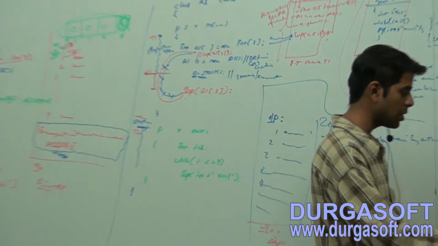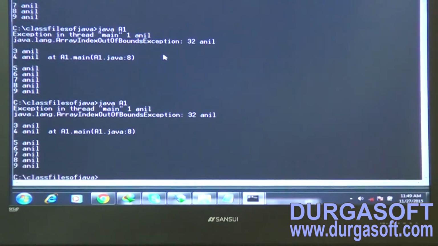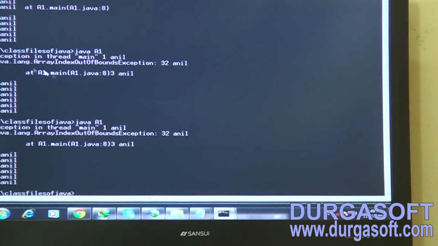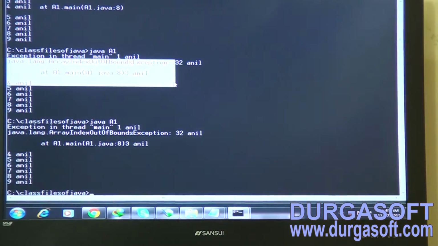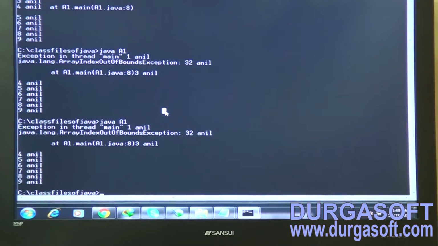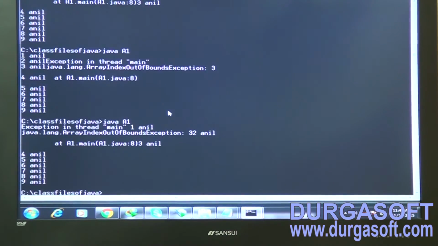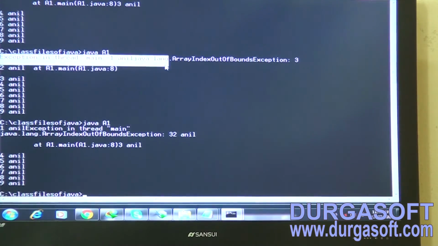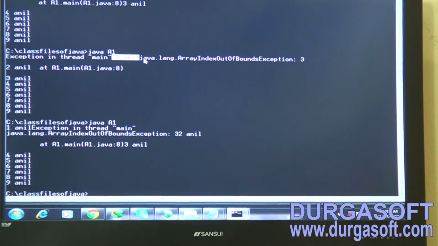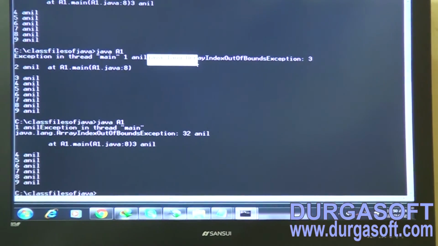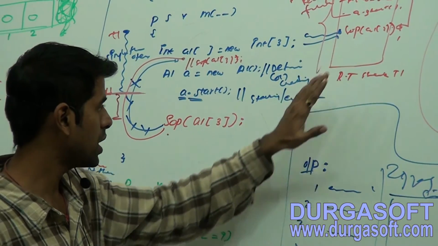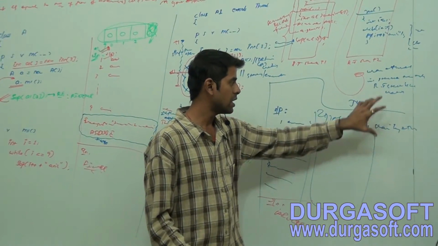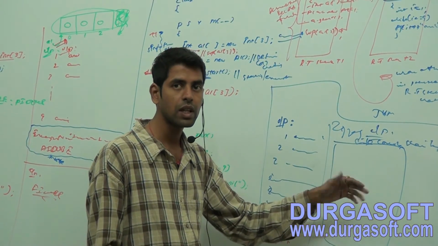Let me execute once again. Now here we get some different output. If you want, execute once again. Yes, now you have got some different output. When this first thread is printing the exception message to us, meanwhile the other thread is sharing this console and printing its data.